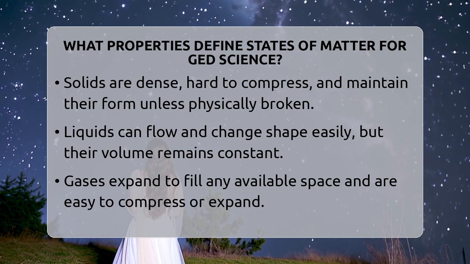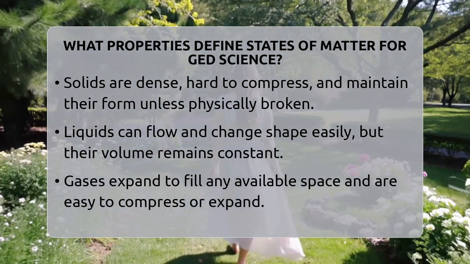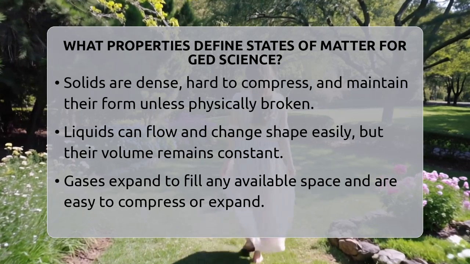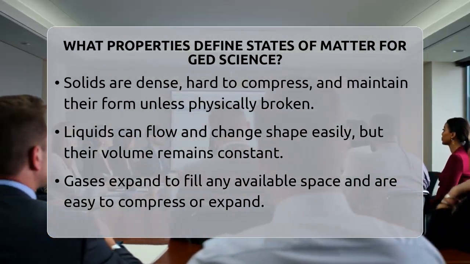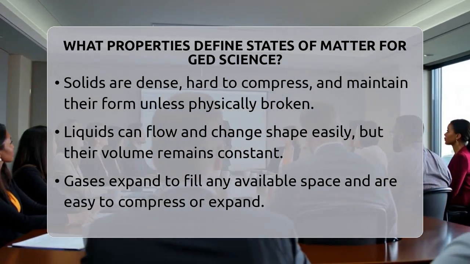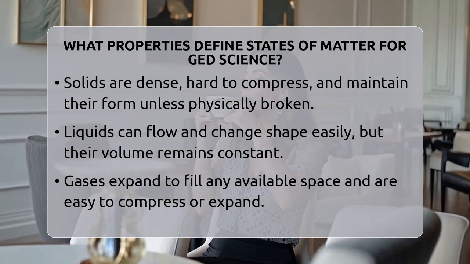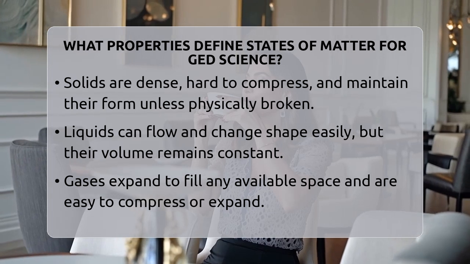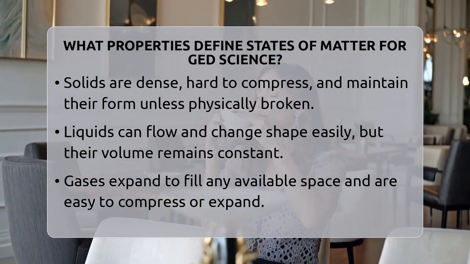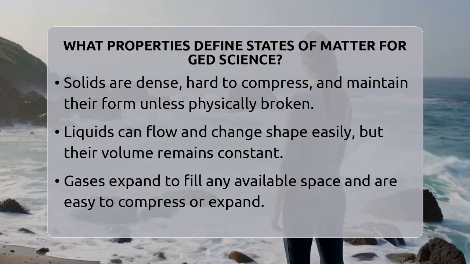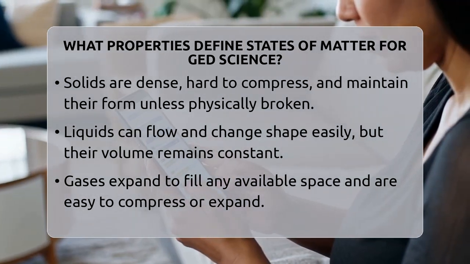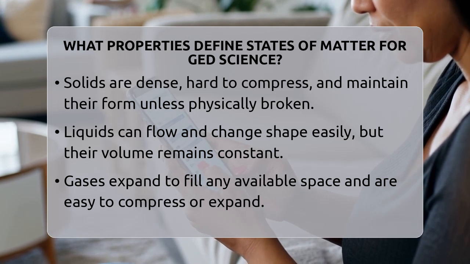Liquids are a little more flexible. They have a fixed volume, so they don't change size easily, but they don't have a fixed shape. Instead, they take the shape of whatever container they are in. Water, for example, flows and can fill a glass, a bowl, or a bottle. The particles in liquids are still close but are not arranged in a strict pattern. They move around more freely than in solids, which allows liquids to flow and change shape easily.